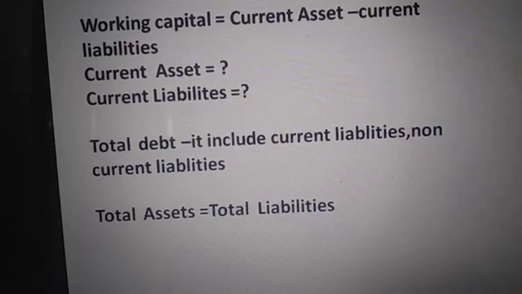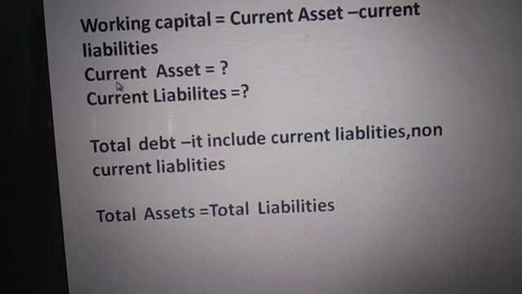By this formula, working capital is equal to current asset minus current liability. Can you tell me what is current asset now? Current asset is equal to working capital plus current liability.